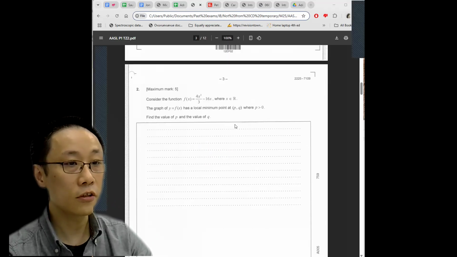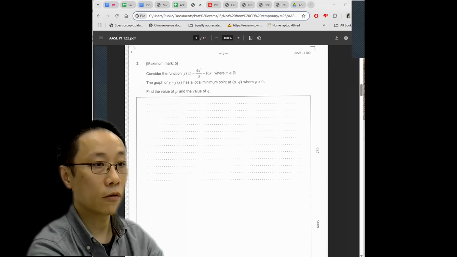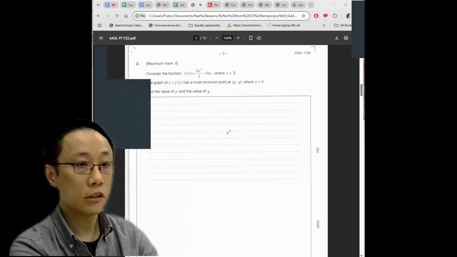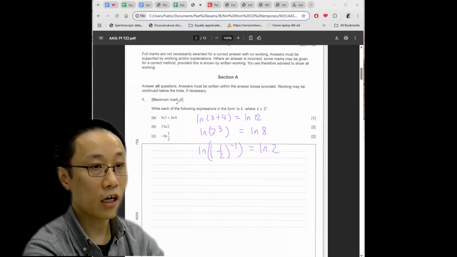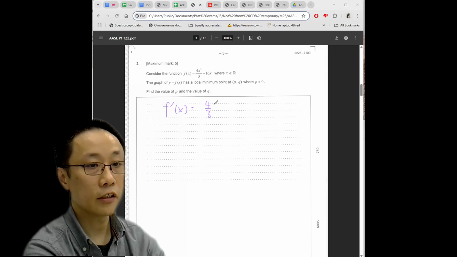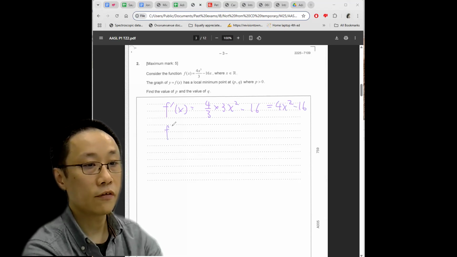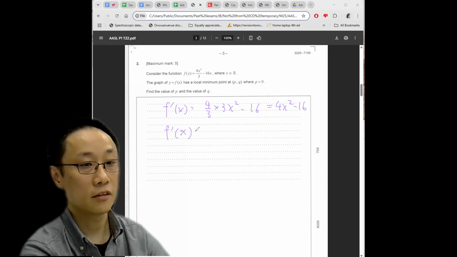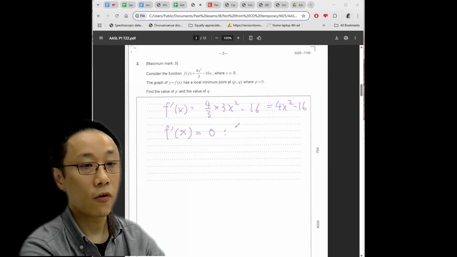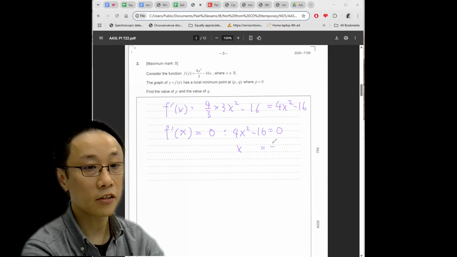Question 2. Consider the function, find a local minimum point. This is again very straightforward. All you need to do is differentiate and set the derivative equal to 0. So f prime x equals 4 over 3 times 3x squared minus 16, which equals 4x squared minus 16. Set the derivative equal to 0, so 4x squared minus 16 equals 0. So x equals plus or minus 2.